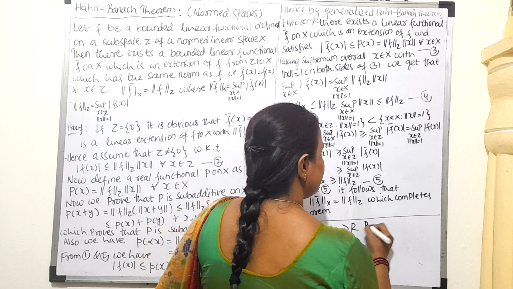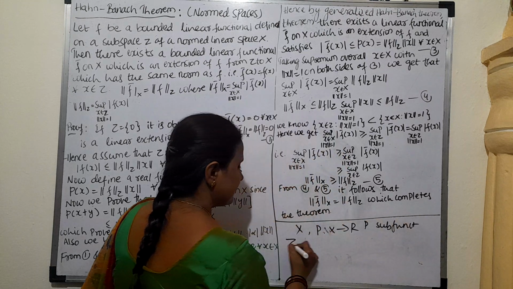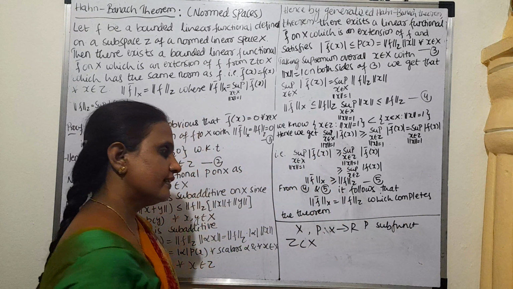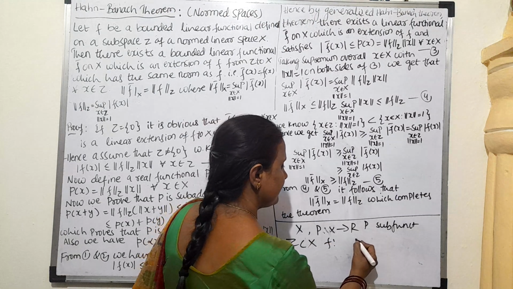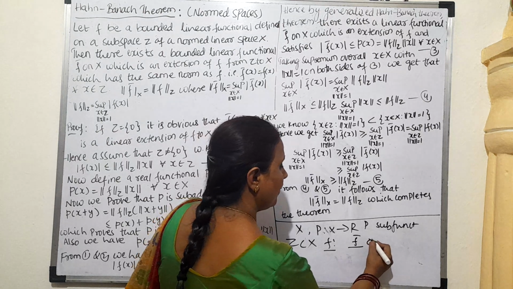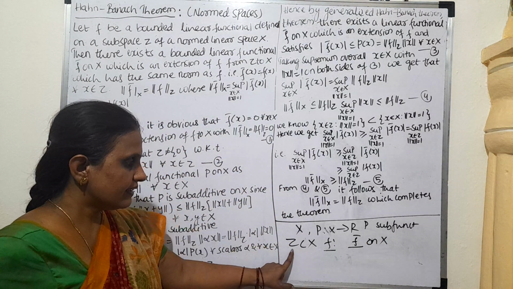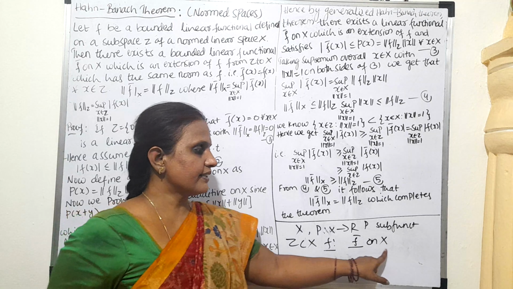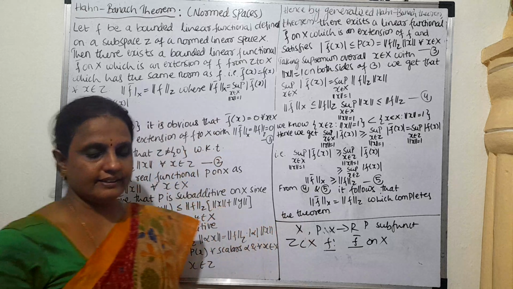Then P is a subfunctional. If there exists a subset Z of X which is having F as a functional, then we can say that F bar is the extension of F on X. F is the functional on Z, and F bar is the functional on X. This F bar is called the extension.